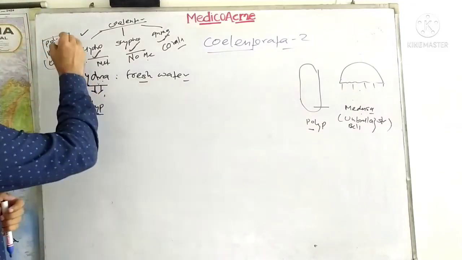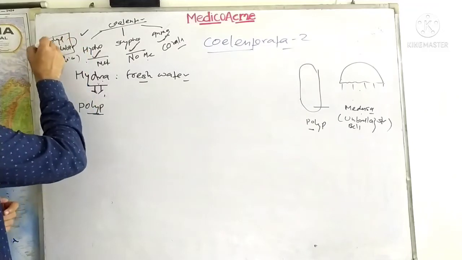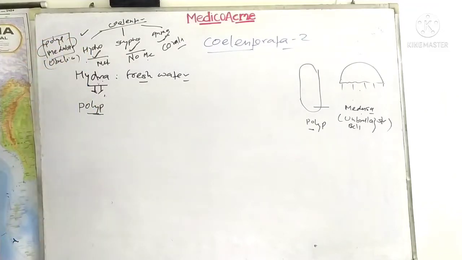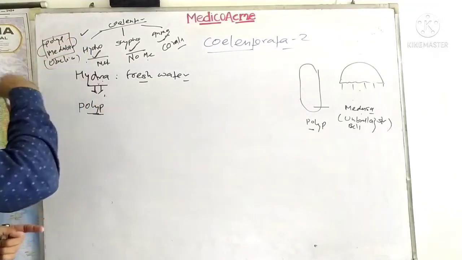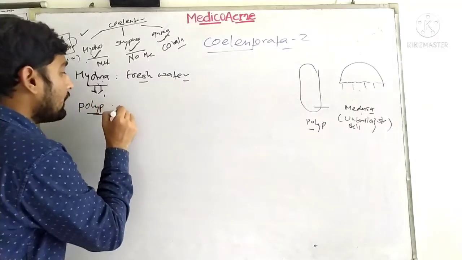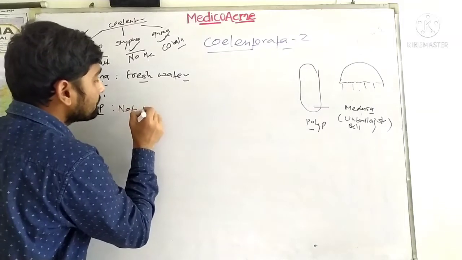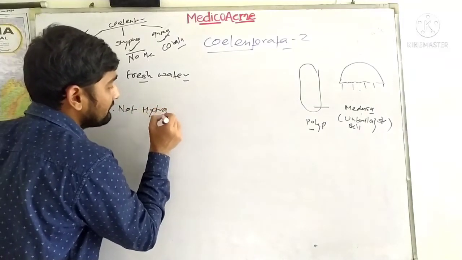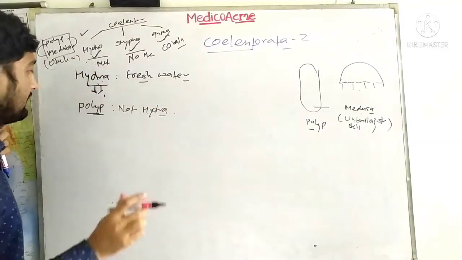It means that polyp is converted into medusa and medusa is converted into polyp. This process is known as metagenesis or alternation of generation, which is not found in Hydra, because only the polyp structure is there and there is no medusa.